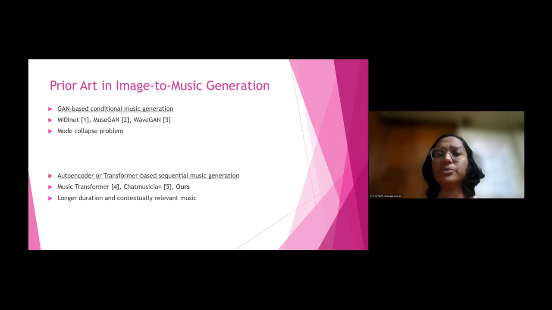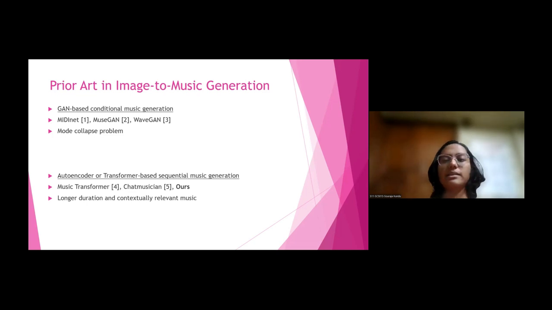Both are two different modalities, and for music we have to use spectrograms. Generally, when we try to use GANs for image to image translation in this image to spectrogram translation, there was a significant problem due to the mode collapse problem of GAN. Another approach in the literature is the autoencoder transformer based sequential music generation model. In this category of work, there are Music Transformer and ChatMusician. And we also proposed our model in this category.